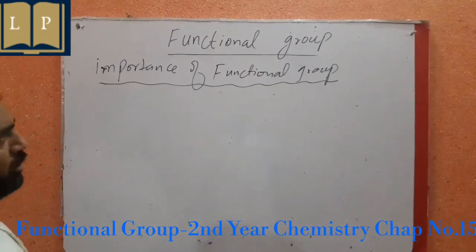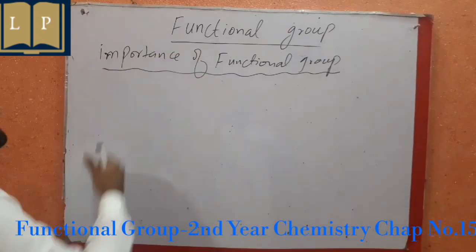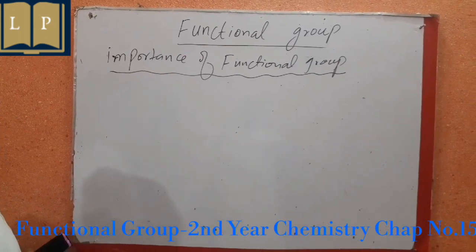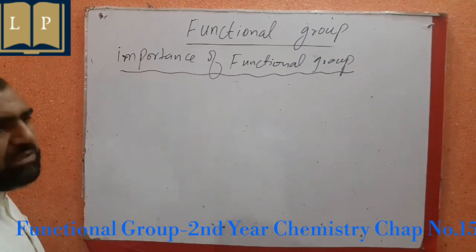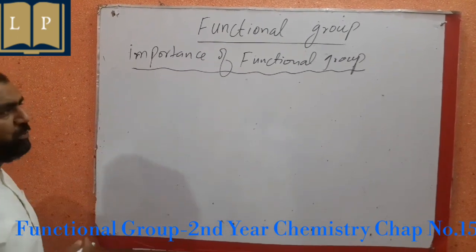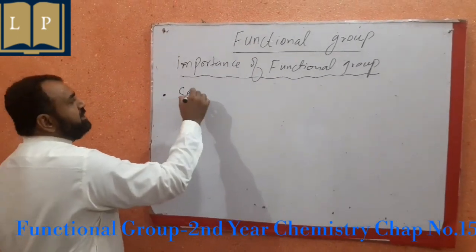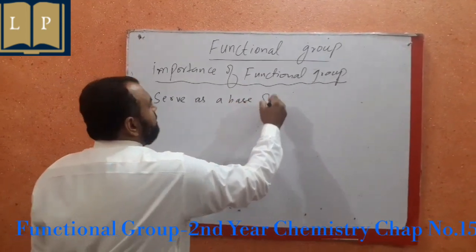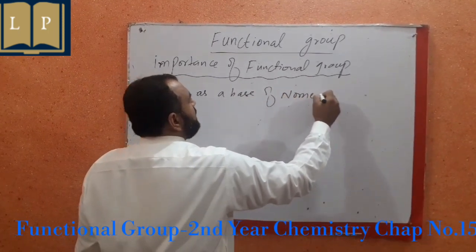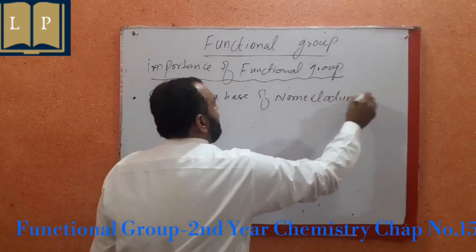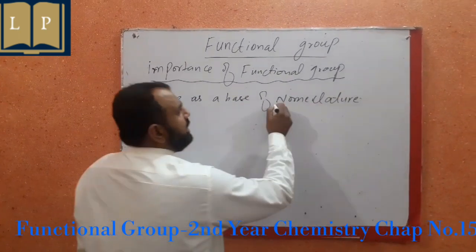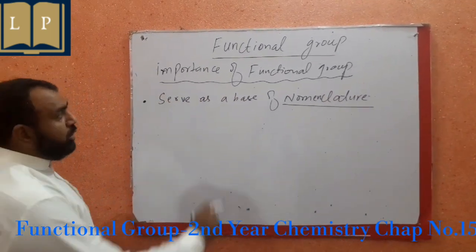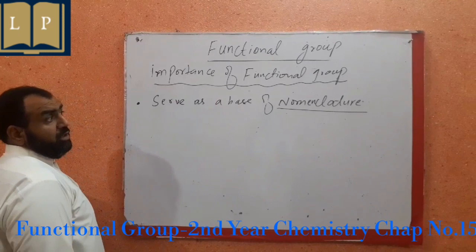Now, after learning the functional group, we have to know what its importance is, because in organic chemistry it is a main or key component of an organic compound. It has basically three advantages. Main three advantages that a functional group possesses. Number one, it serves as a base of nomenclature. What is nomenclature? It is the process of giving names to organic compounds. So it serves as a base of nomenclature.